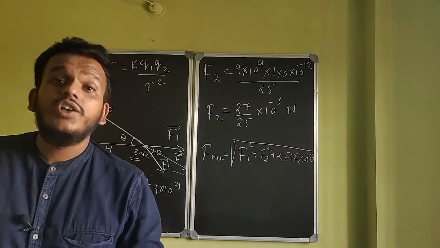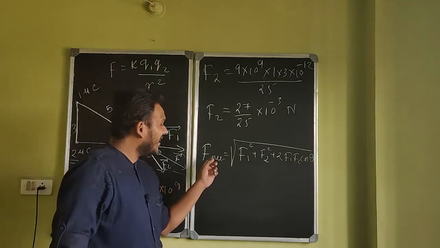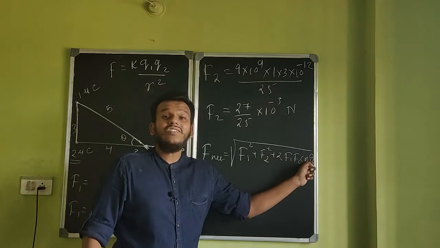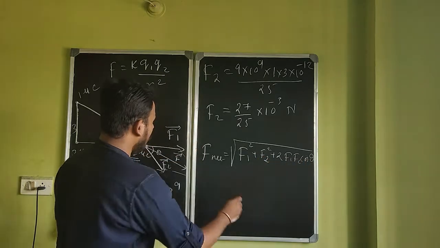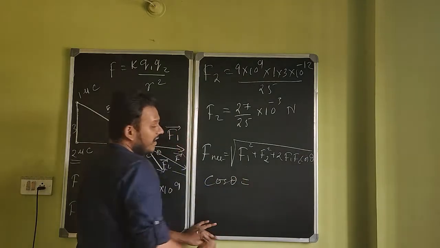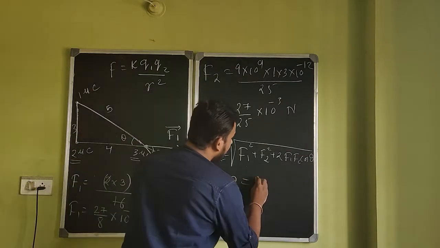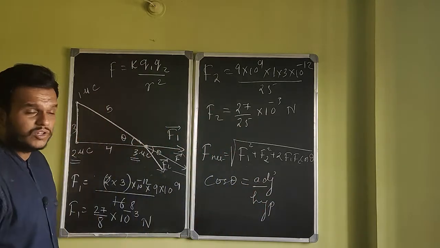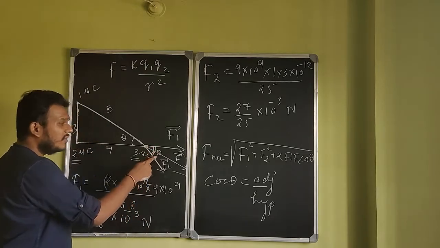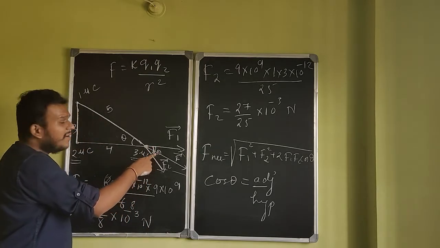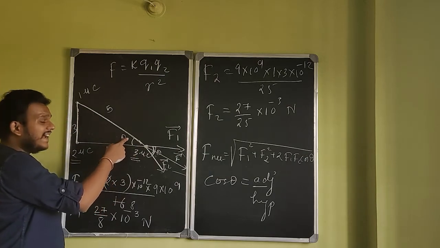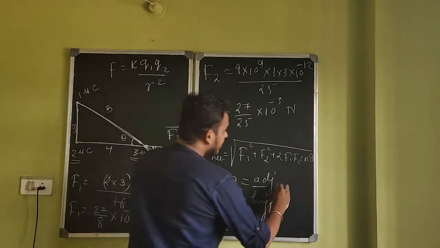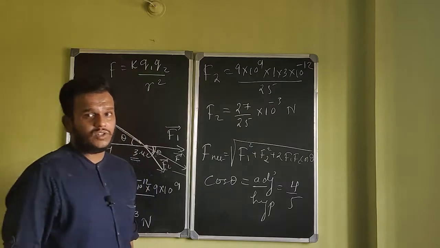So you got your F1, you got your F2, but to get the final answer, to get the net force, you need F1, you need F2, and you need cos theta. Let's work on cos theta also. So cos theta, if you remember a little bit of trigonometry, is always going to be adjacent divided by hypotenuse. You are looking for this angle, cos of this angle. And cos of this angle is adjacent 4 divided by hypotenuse 5. So cos theta is actually 4 by 5 in this question, right?